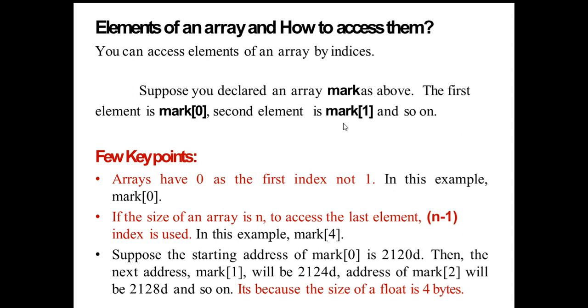To get the starting address of the marks[2] element, that is the third element, we need to add 8 to the starting address, that is 2120 plus 8, which gives 2128, the address of marks[2], and so on. It is because, as I already told, the size of an individual element in a floating point array is 4 bytes, that is the float element's size.